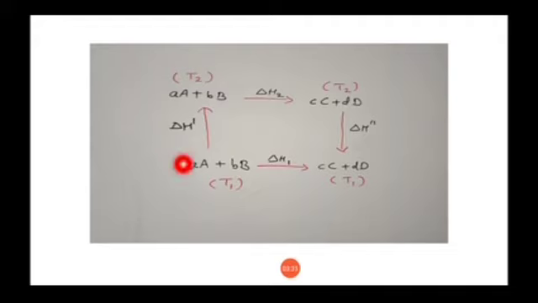Let's say at the bottom part, this one is the reaction: aA plus bB gives cC plus dD. Here capital A and capital B are reactants, capital C and capital D are products, and small a and small b are the number of moles of reactants respectively, and small c and small d are the number of moles of products respectively. Now here, the change in enthalpy for this reaction is said to be delta H1.